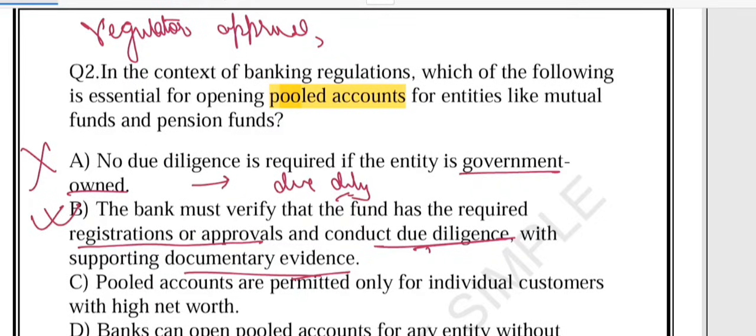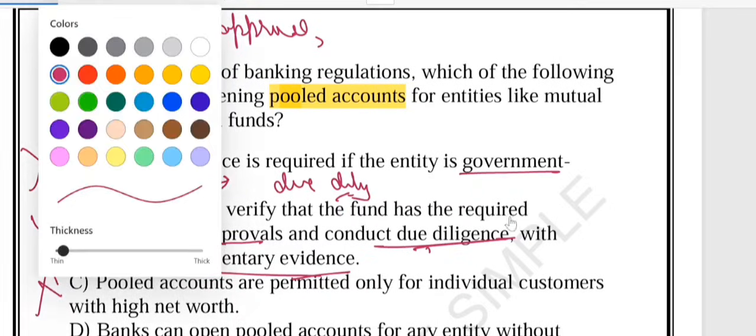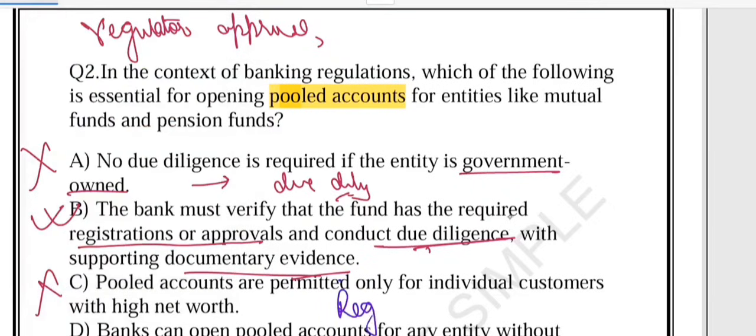What about C? Pooled accounts are permitted only for individual customers. This is incorrect. Why? Because pooled accounts are for regulated entities. Remember, pooled accounts are not for individual customers. Rather, pooled accounts are for regulated entities like mutual funds or pension funds. For example, a billionaire cannot say that I want to pool my account like a mutual fund. That is not allowed.